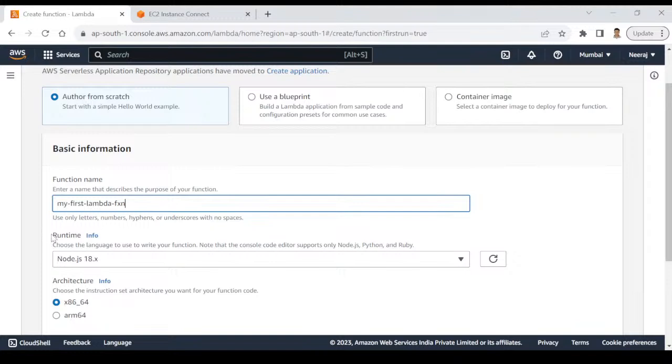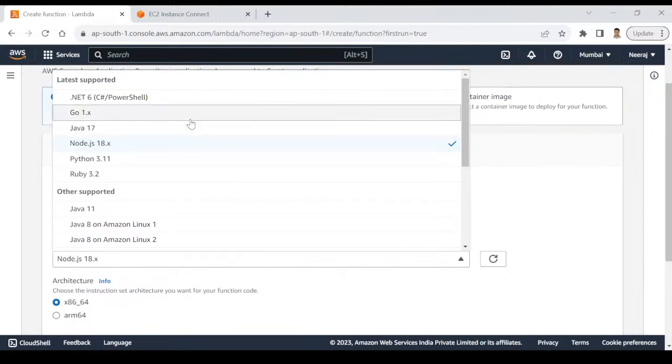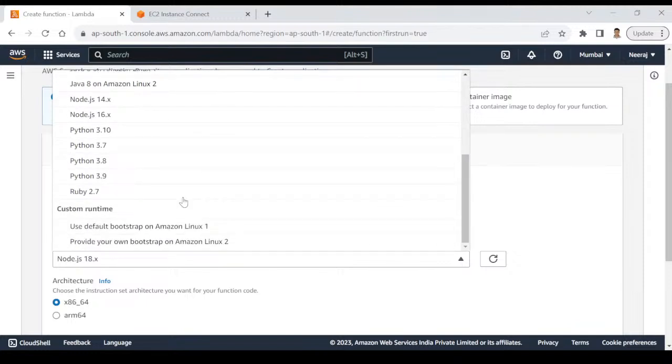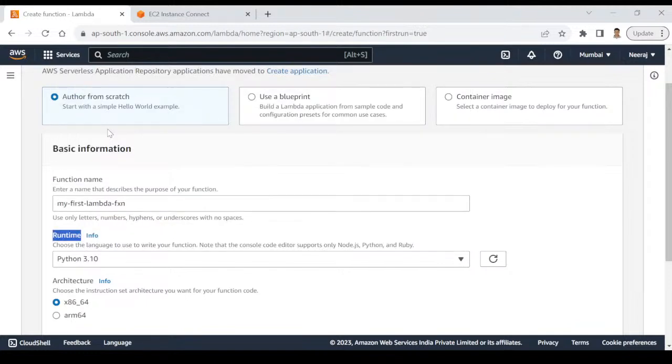And then runtime. Runtime means what type of environment you want, what type of programming language you want to use for your Lambda function. So there's a big list. You can see here .NET, Go, Java 17, Node.js, Python, Ruby, and many more. Okay. Nowadays Python is more trending. Now Python is very common. So I will select the latest Python, Python 3.10.